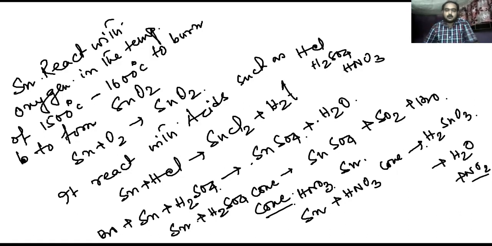Whenever you give cold or dilute HNO3, this will produce ammonium nitrate and stannous nitrate. Okay, now this is the reaction of some acids with tin.